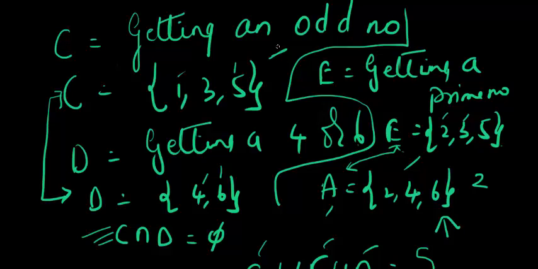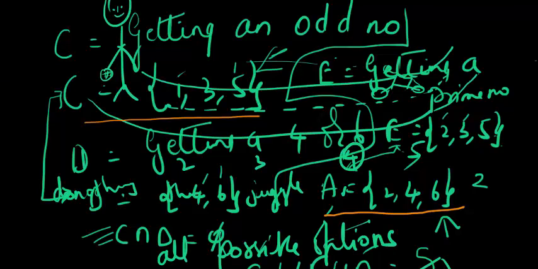I'm going to use a different pen to show that to you. These two events are mutually exclusive because the intersection is a null set. Not only that, they are also exhaustive because the union is giving me the sample space.